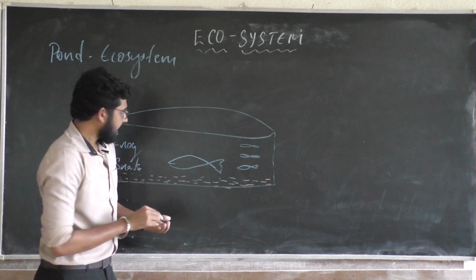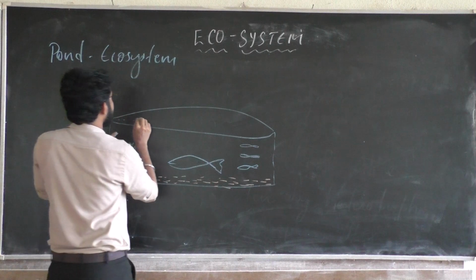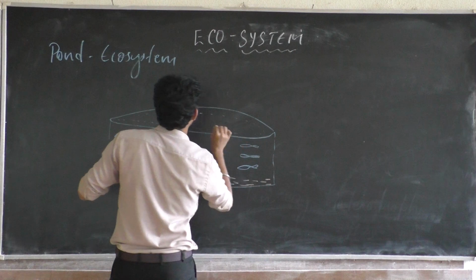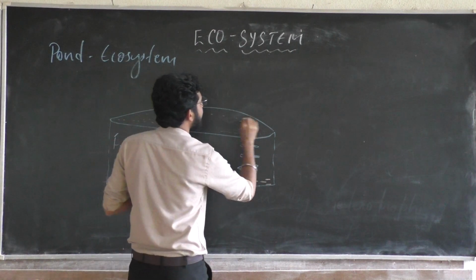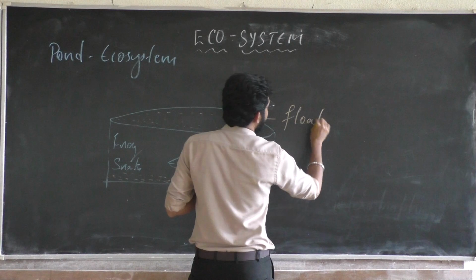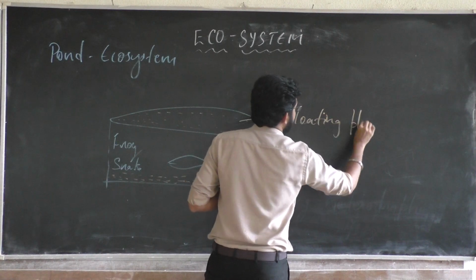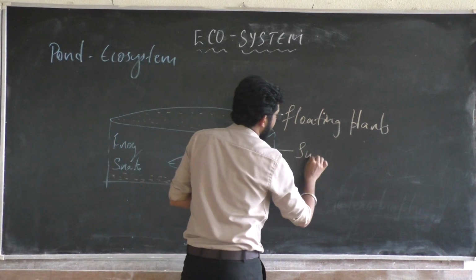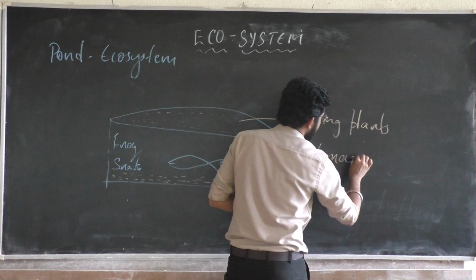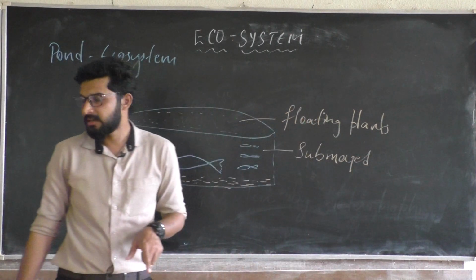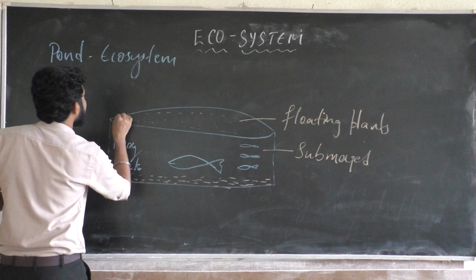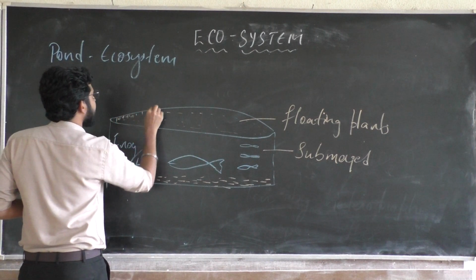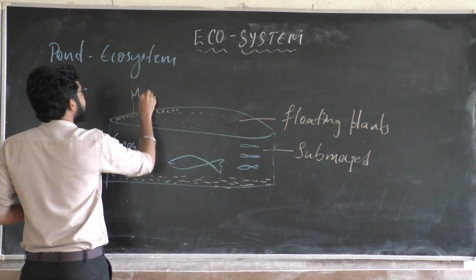At the surface of the water I have floating plants, some submerged plants also, along with marginal plants, the ones at the side of the pond.